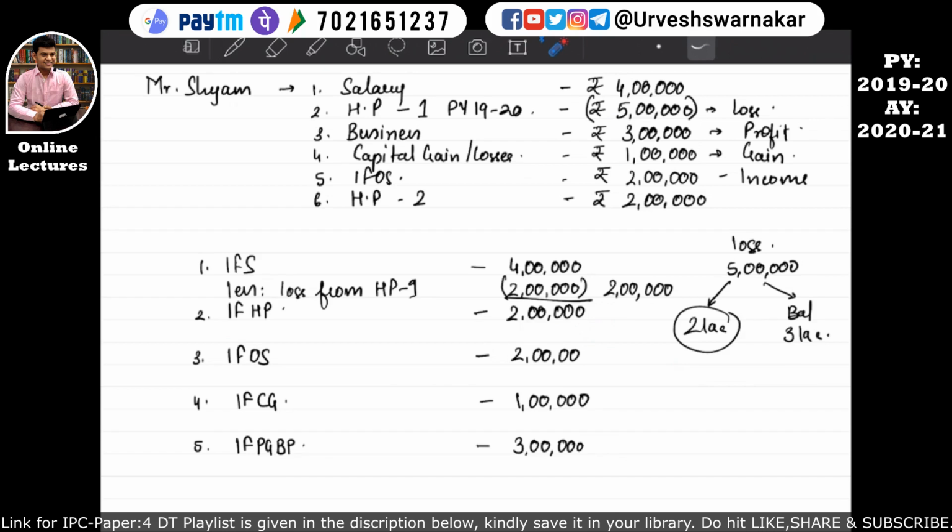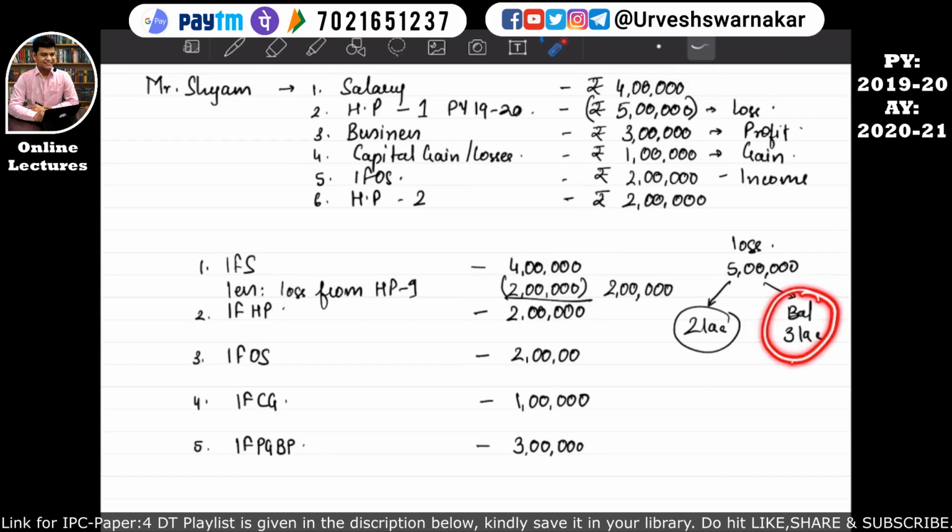So basically there is a limit on house property loss. Okay, if there is a house property loss of say rupees 10 lakhs, I'm just giving another example, then out of this 10 lakh, first 2 lakhs can be only set off against other head of income, and balance 8 lakhs can be set off against income from house property if there is any income from house property. If not, then this 8 lakhs can be carried forward to the next subsequent year. So don't worry, what I just now said, I'll explain to you in the table itself.